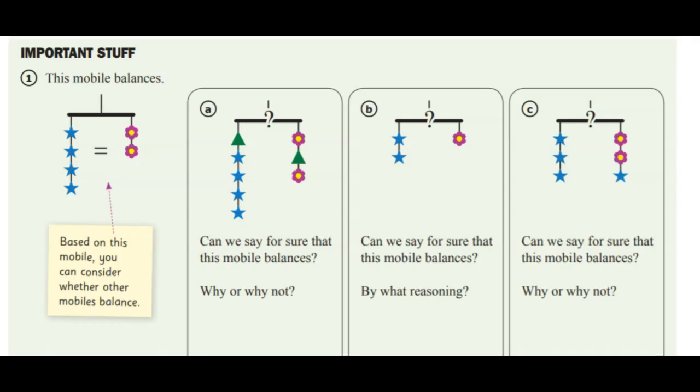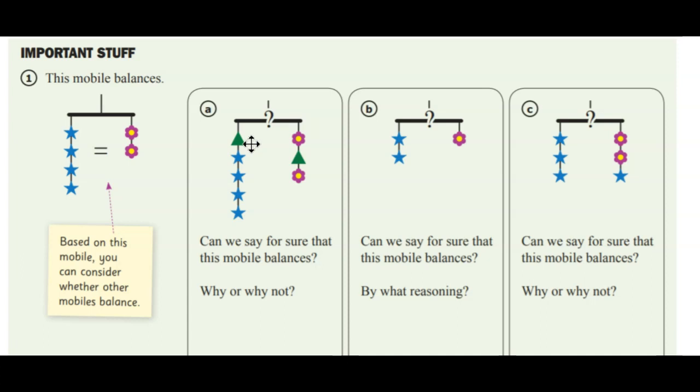So let's start off with the first one here. This is saying this mobile balances. Based on that, can we say these other three things over here? So this balances, which tells me that 4 stars weighs as much as 2 flowers. And in answer choice A here, what have we done? Well, we've added 1 triangle to each side. Assuming the same shape weighs the same amount, a triangle equals a triangle. And so, yeah, we've balanced this.